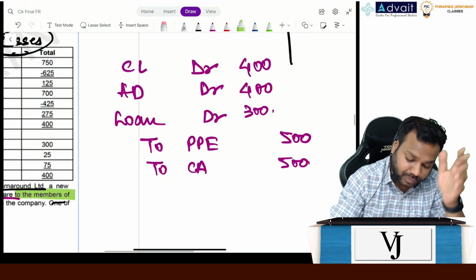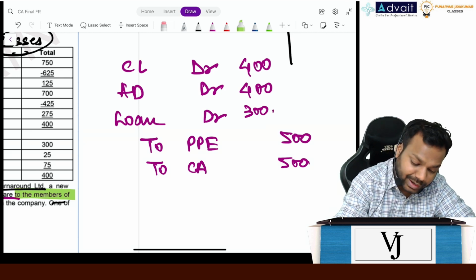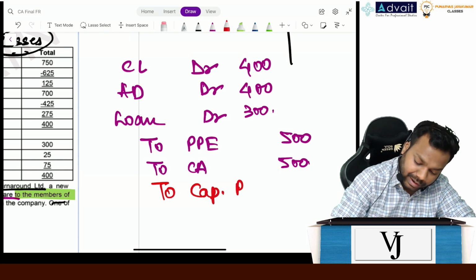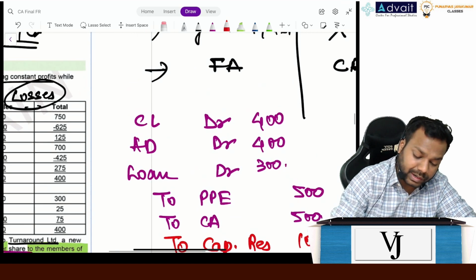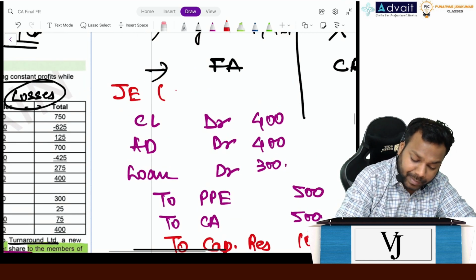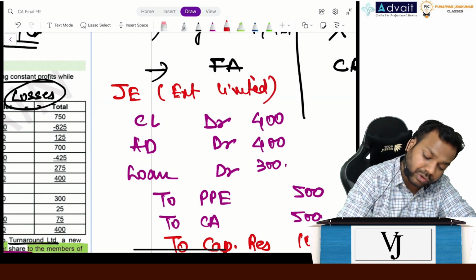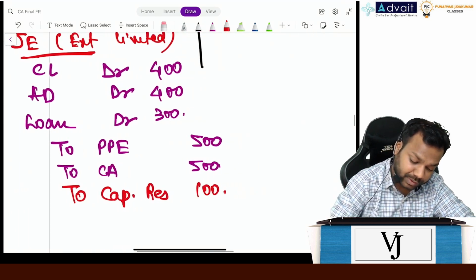Now, these are the assets and liabilities transferred. What is the differential figure? Tell me. 100. So it will be transferred to capital reserve, 100. Clear? This is the journal entry in the books of Enterprise Limited. Let's pass the journal entries in the books of Turnaround Limited also, though it is not asked in the question, but let's pass it.